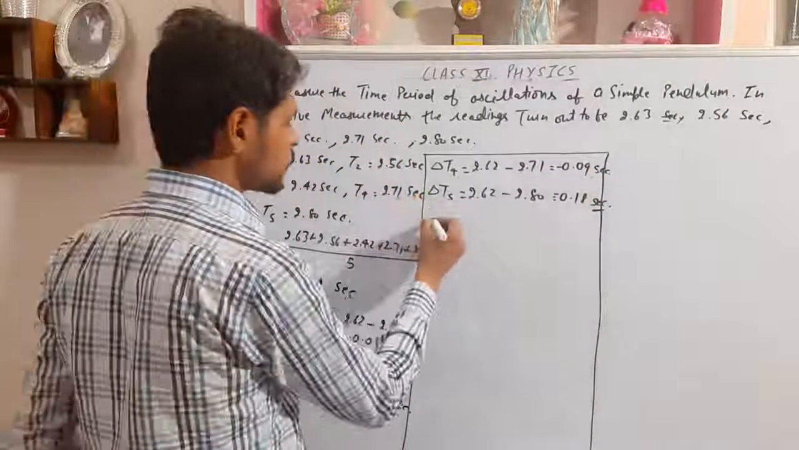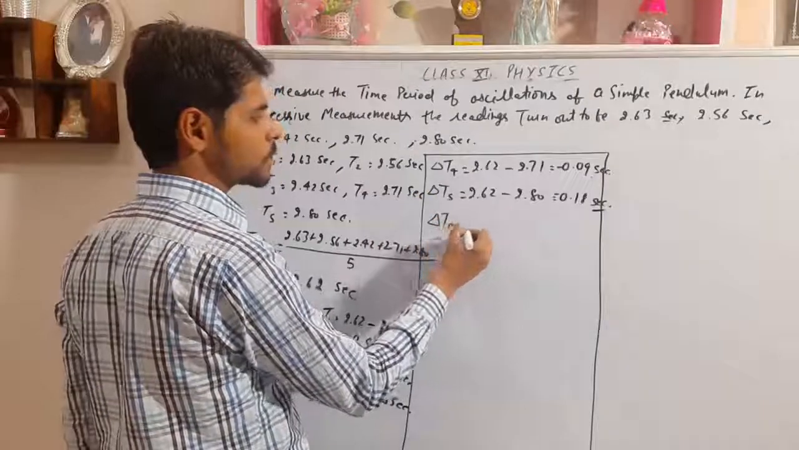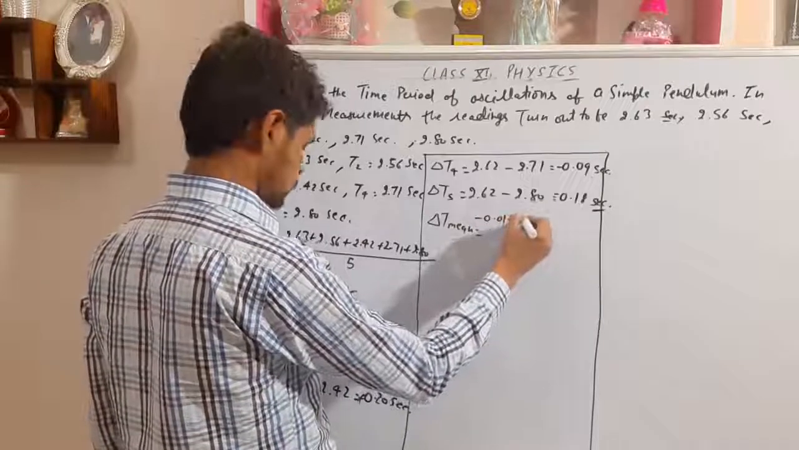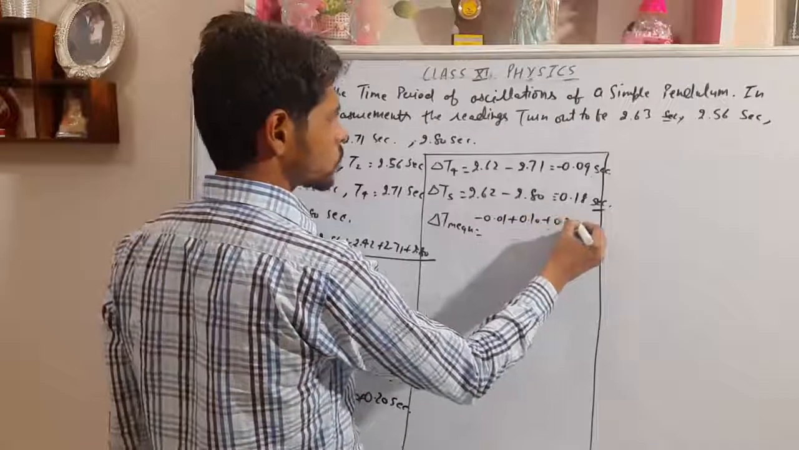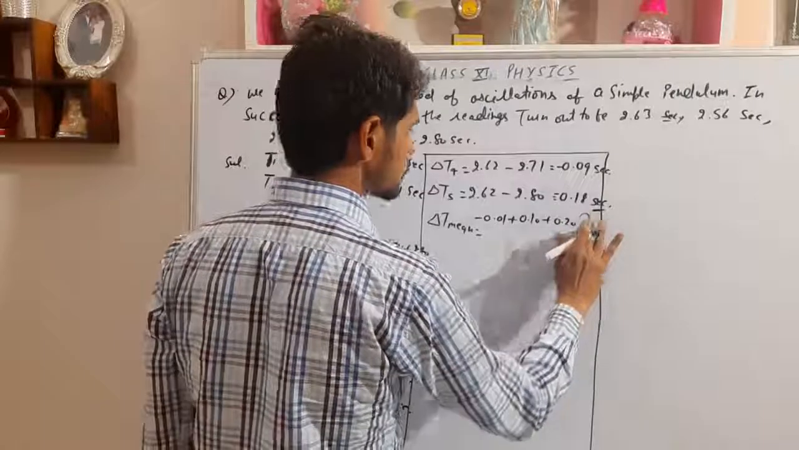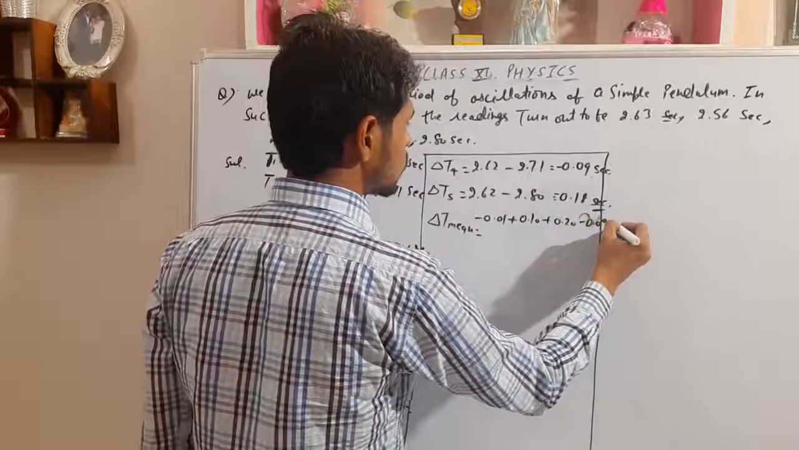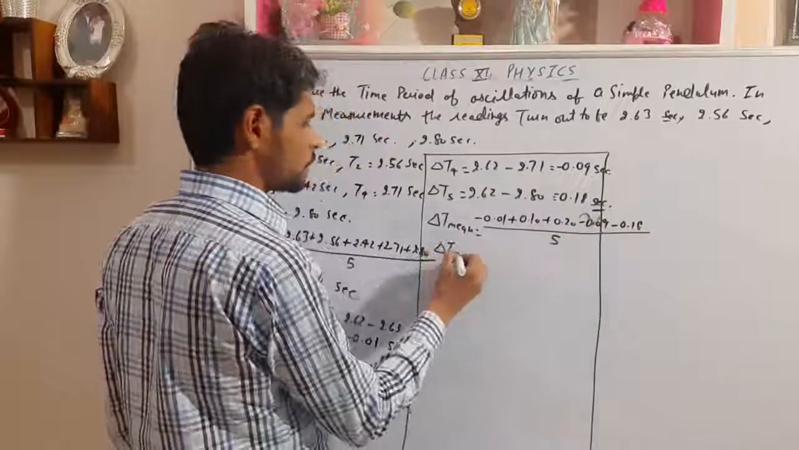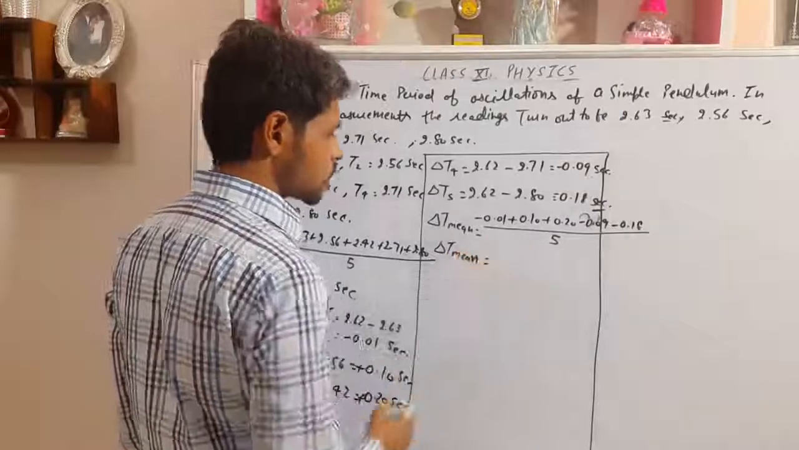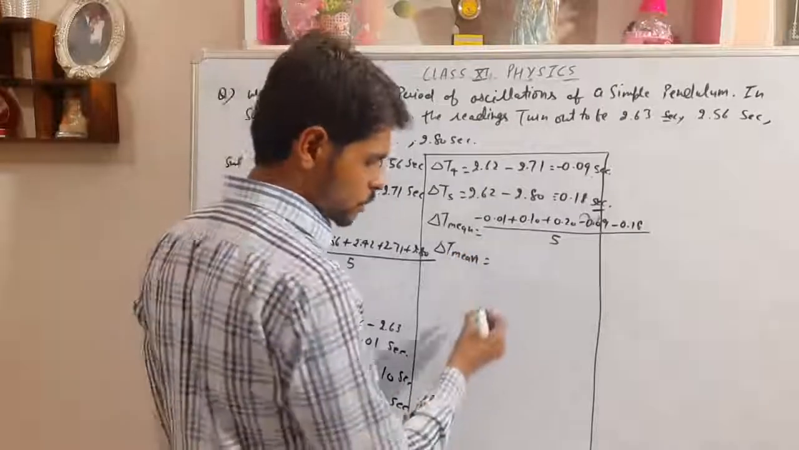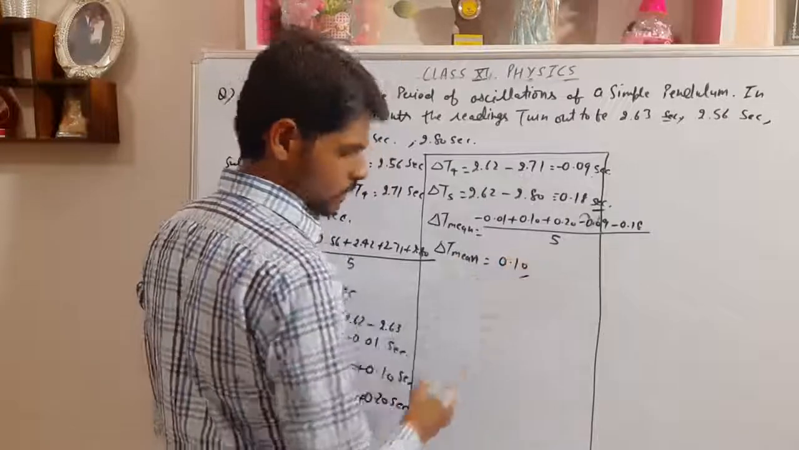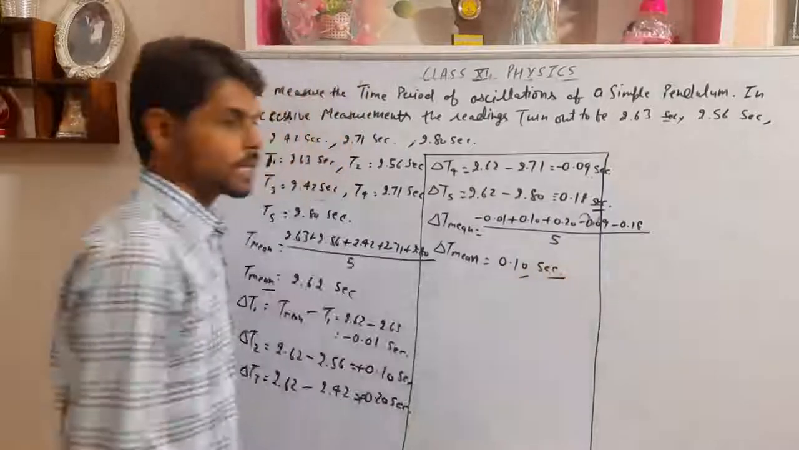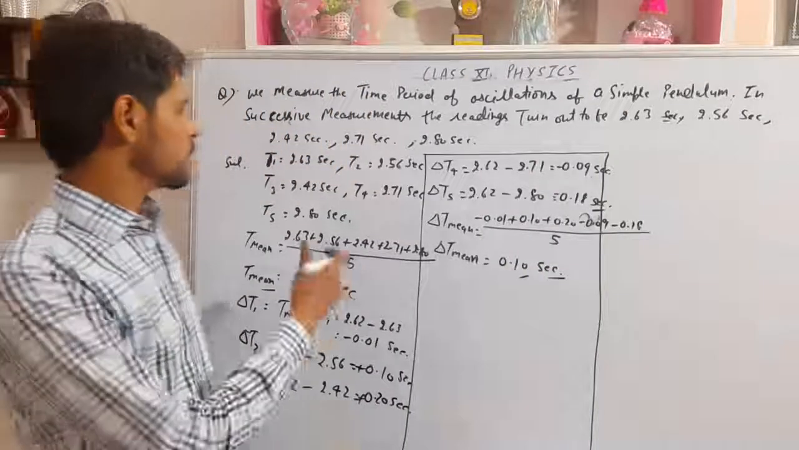Okay. So we want to calculate now delta T mean, the mean of absolute errors. Adding the absolute errors: first was minus 0.01 plus 0.10 plus 0.20 minus 0.09 and minus 0.18, divided by 5. So we have the mean absolute error as 0.10 seconds. Absolute error we have calculated, the mean absolute error.